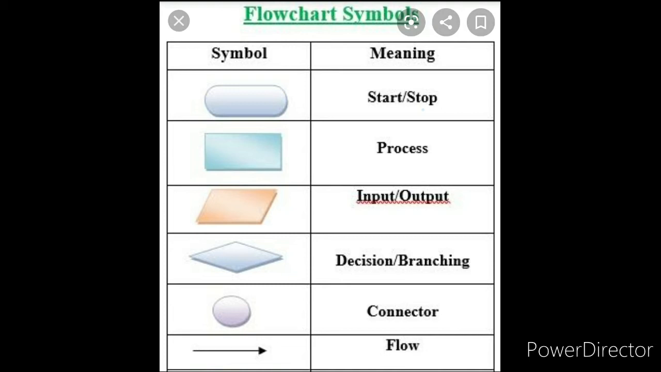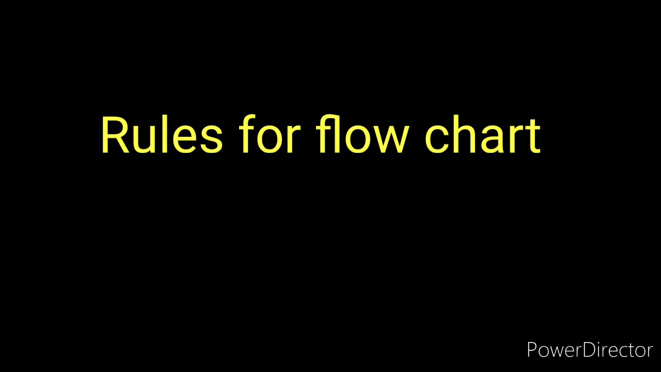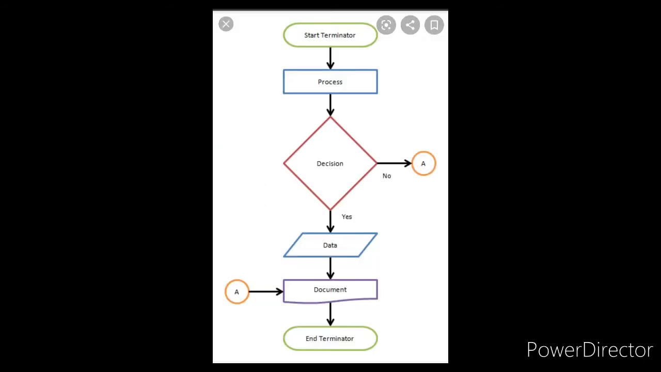Children, these are the symbols used in flowcharts. Not only these, children, we must follow some rules when we are writing a flowchart. What are those? Every flowchart has a start and stop symbol. In every flowchart, we must have start and stop symbols. Which symbol is the start or stop symbol, children? Yes, the oval.